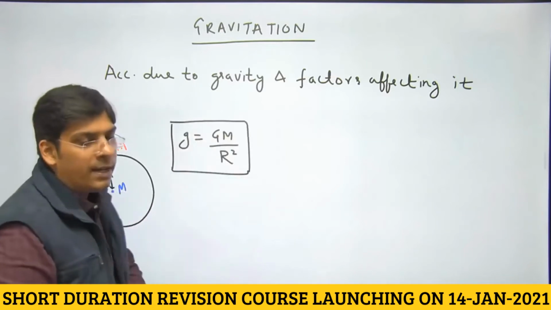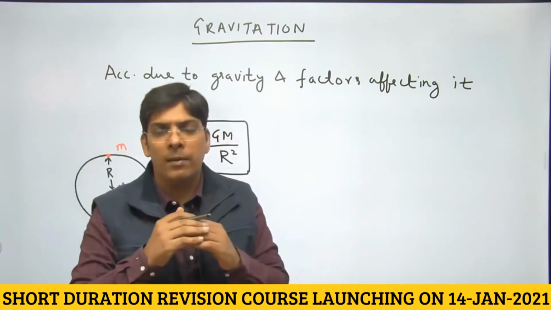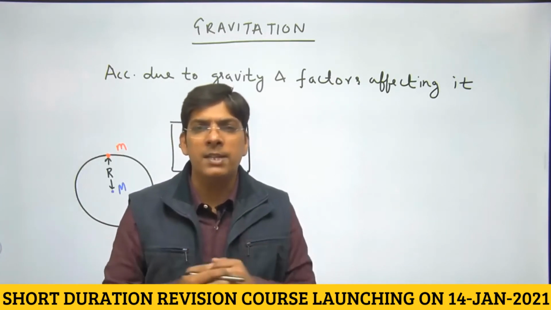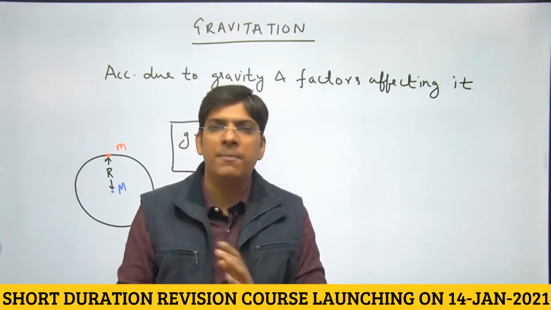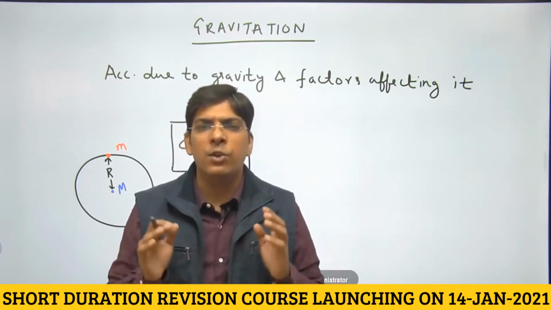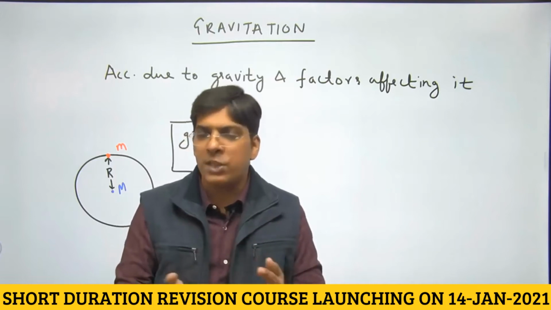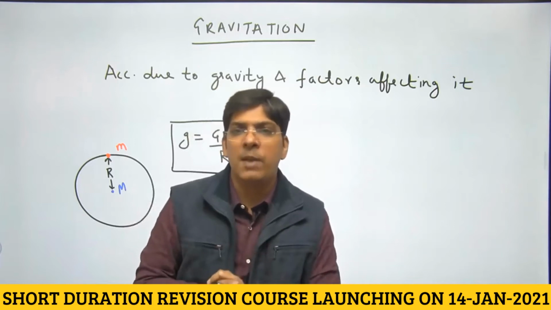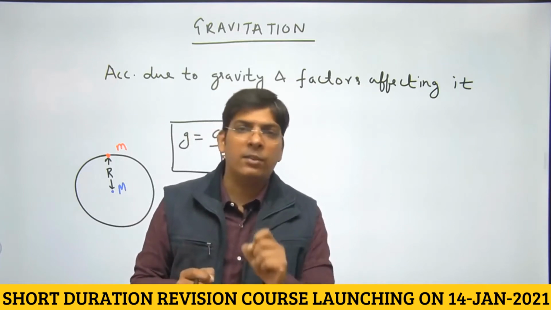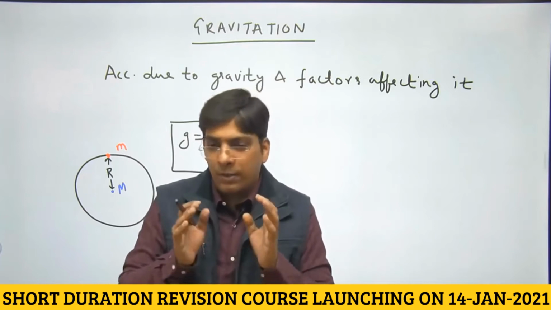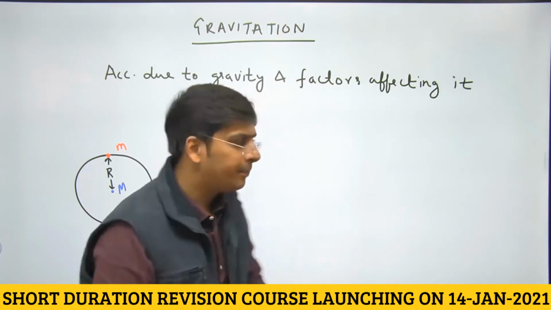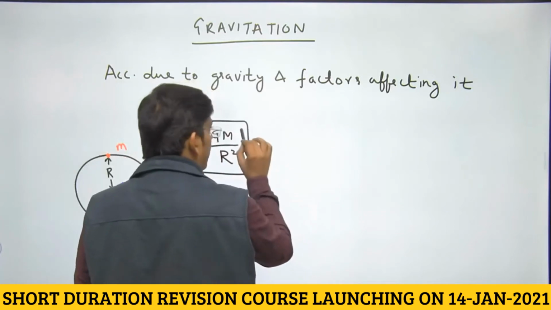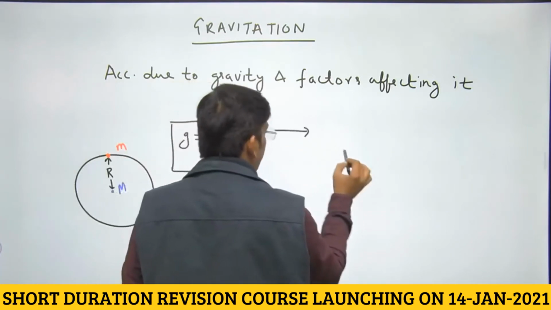Value of acceleration due to gravity changes as we move away from the earth's surface, that is with the altitude. It changes when we go inside the earth, that is with the depth. It also changes because of rotation of earth from place to place on earth, and the shape of the earth changes it at equator and poles, because earth is not exactly a sphere. So let us see the variation with altitude and depth.